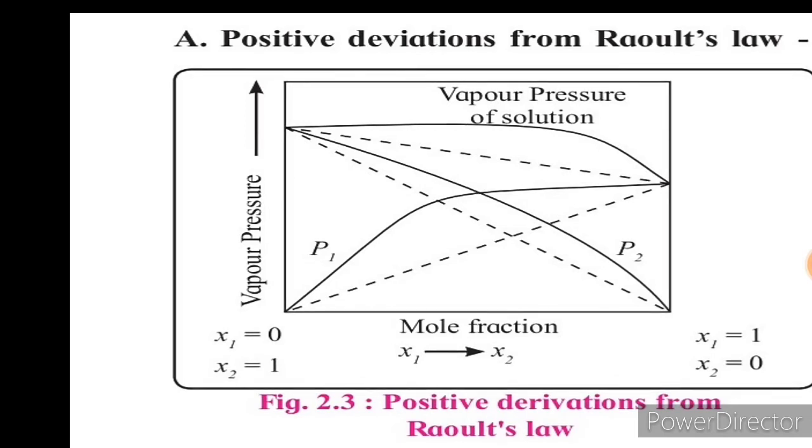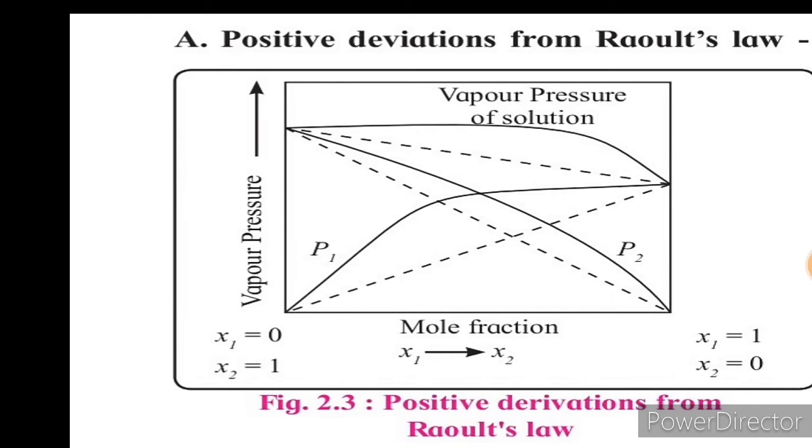For the first component, vapor pressure is P1, and for the second component, vapor pressure is P2. Here x1 is the mole fraction of the first component, and x2 is the mole fraction of the second component. In this graph, one can clearly observe the dotted line represents the standard graph. Those solutions are ideal, and their graph is obtained like this. The dotted line indicates the graph for the ideal solution.